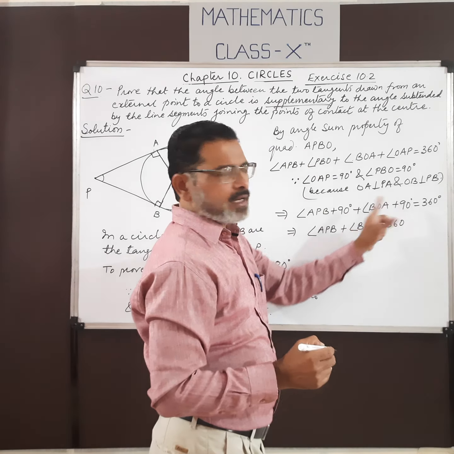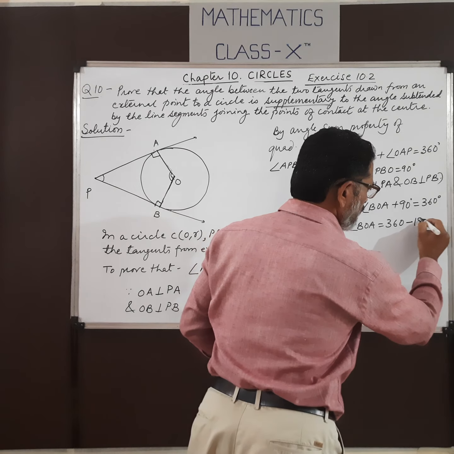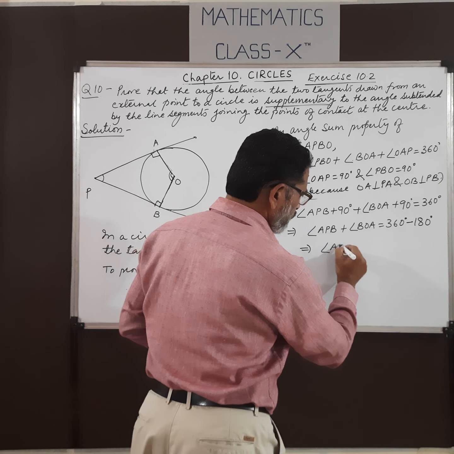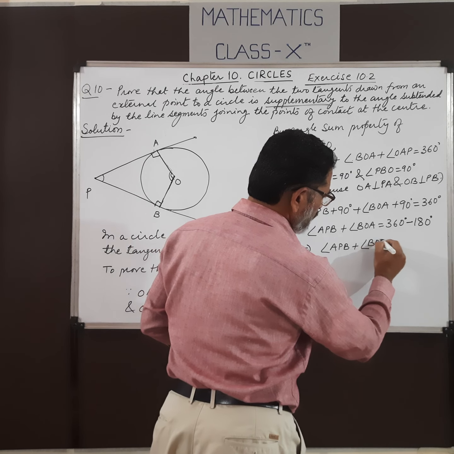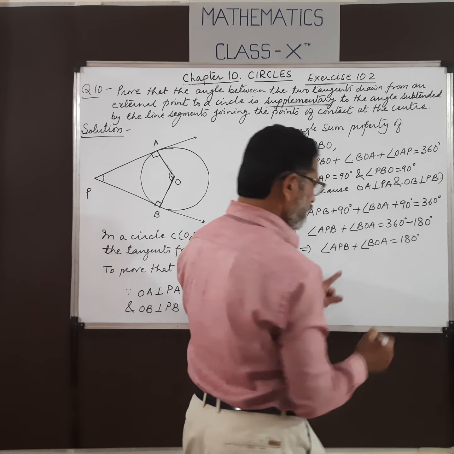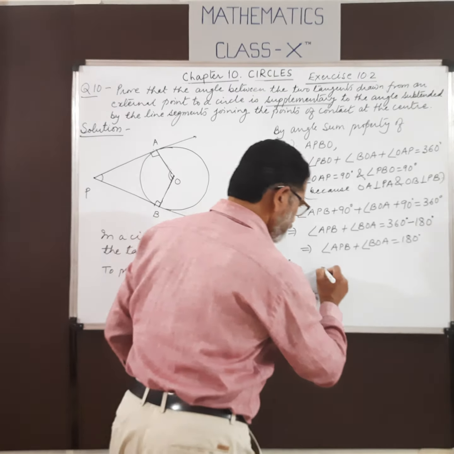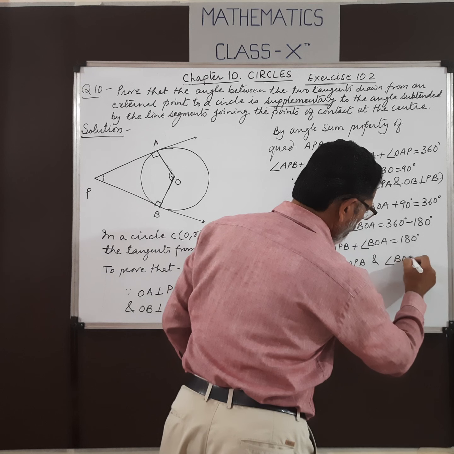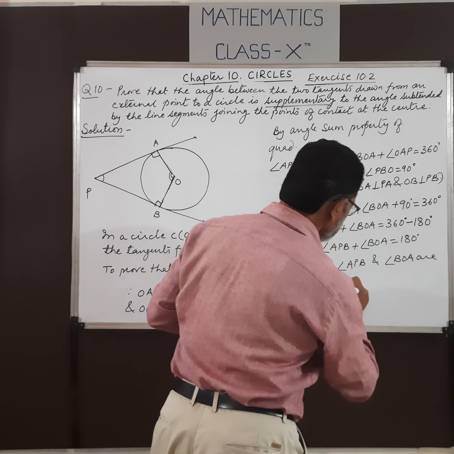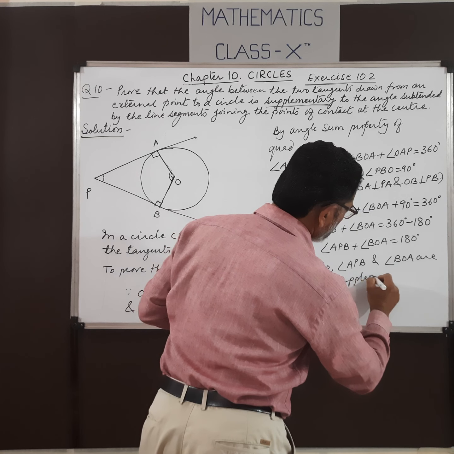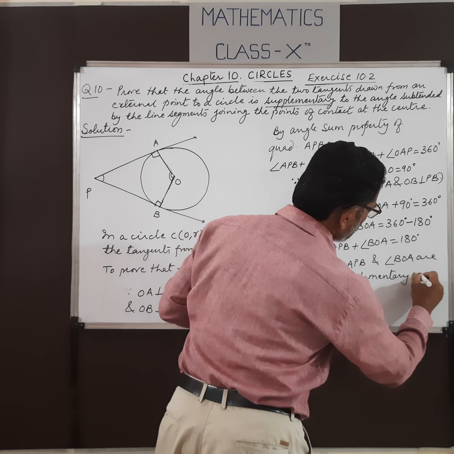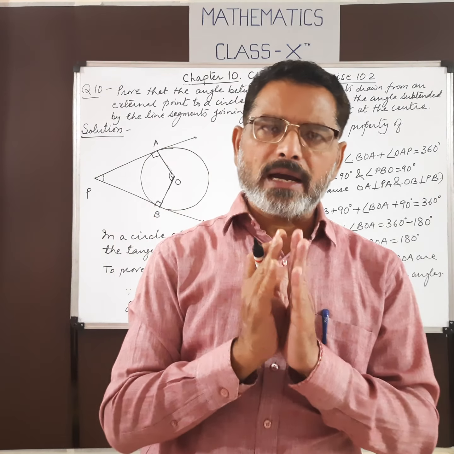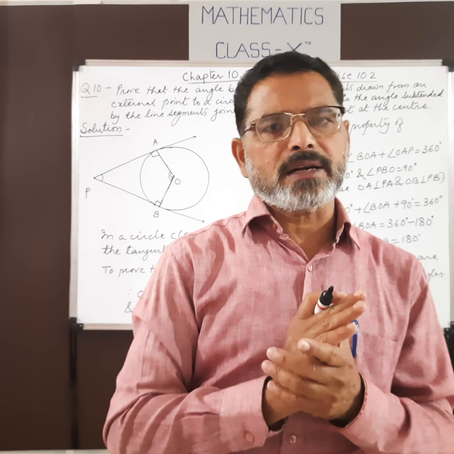90 plus 90 is 180, and if we transpose to the other side it becomes minus 180 degrees. 360 degrees minus 180 degrees gives angle APB plus angle BOA is 180 degrees. If the sum of two angles is 180 degrees, then angle APB and angle BOA (or AOB) are supplementary angles. In this way we can prove that if the sum of two angles is 180 degrees, one is the supplementary angle of the other.